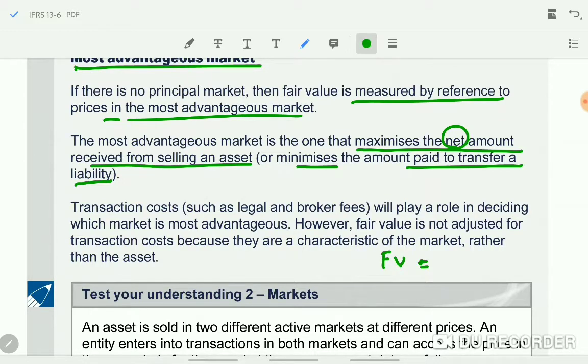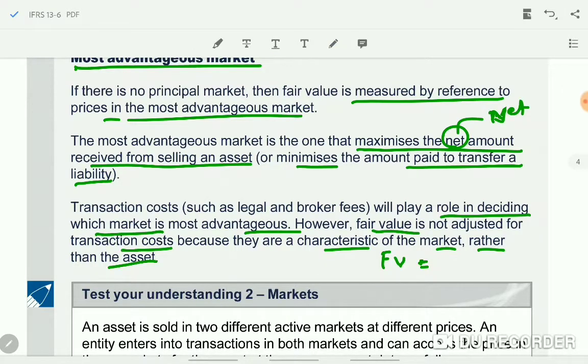Transaction cost will play a role in deciding which market is most advantageous. However, the fair value is not adjusted for transaction cost because it is a characteristic of the market rather than the asset. So when you check which is the most advantageous market, you have to take the net figure. But finally, when you measure the fair value, that should be without transaction cost. That is the point here.